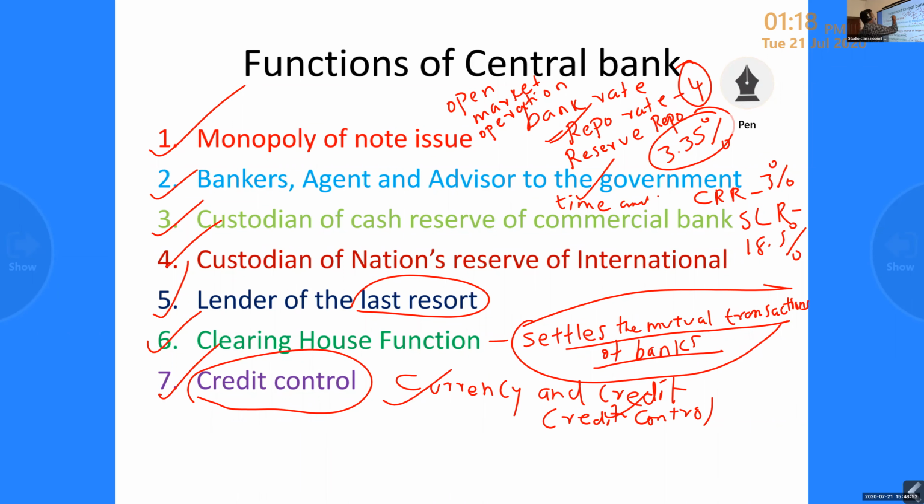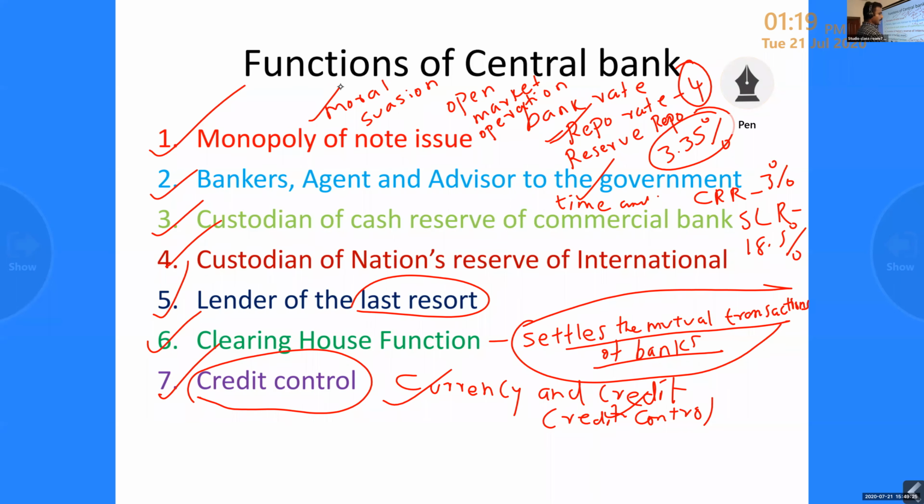Then through moral suasion. Moral suasion means the central bank asks the commercial banks to give loans only for productive purposes, not for unproductive purposes. That is moral suasion. Through this method they will control the volume of credit. Understand? Through the bank rate, through moral suasion, and on the basis of the situation, sale of government securities.